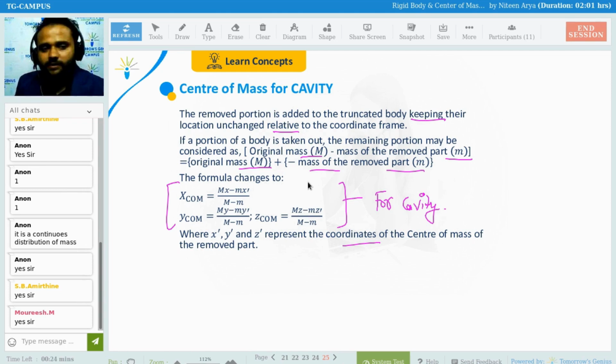Clear? Is this clear, beta? So basically, just find the center of mass for the removed part, find the center of mass for the whole body, and subtract that. You can get the center of mass of the cavity.